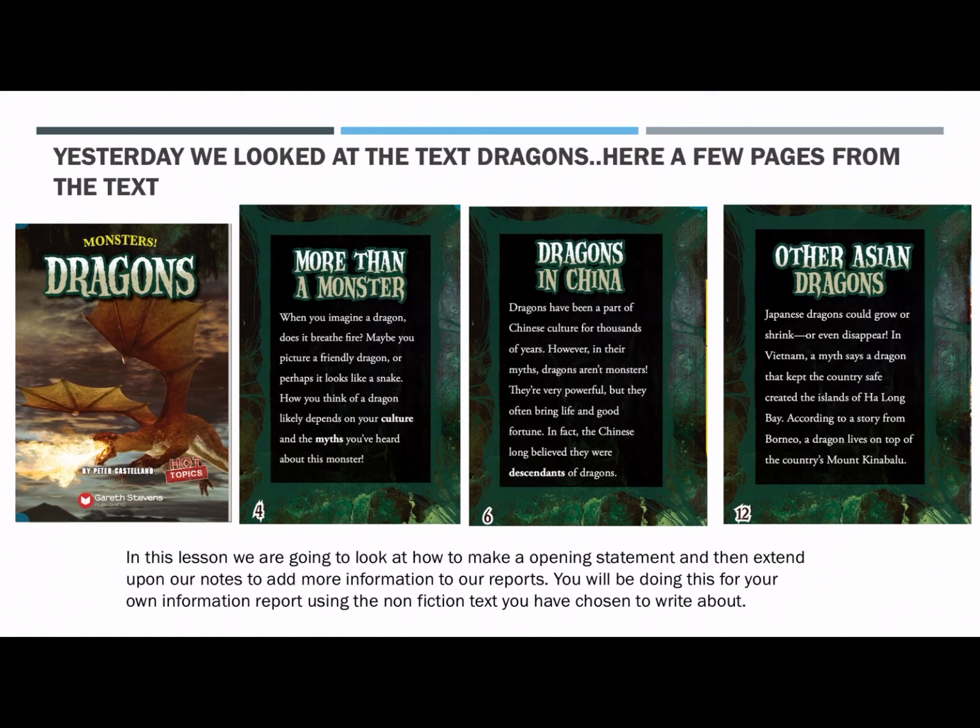So maybe you're doing an information report about dogs or cats or a planet or something of your interest. That is what you today will be doing your opening statement for, and adding your notes into the start of your information report. So Dragons today is just the example so you can see how to do your opening statement and extend upon your notes.